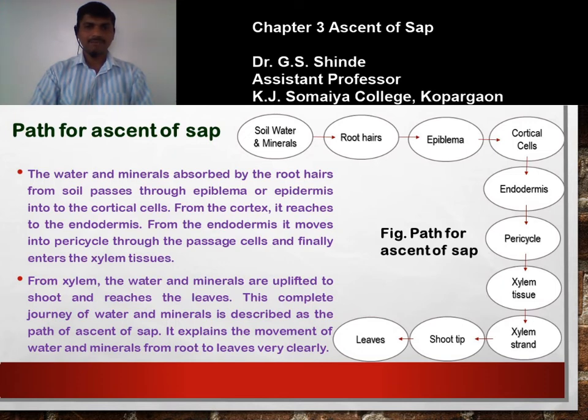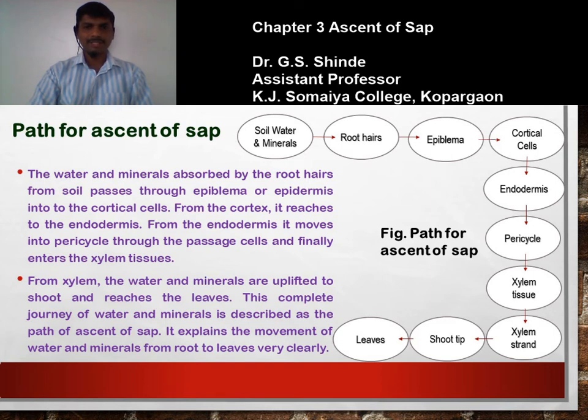In the figure, the water is present in the soil, so it is soil water along with the dissolved mineral nutrients. These are present in the soil. Roots are in close contact with the soil solution, that is the soil water and minerals. So root hairs absorb soil water and minerals. From root hairs water enters into the epiblema or epidermis. From epidermis it moves into the cortical cells.